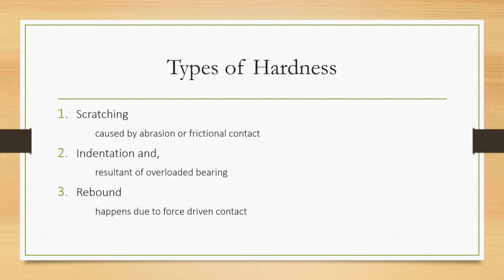Secondly, indentation. This variation is caused by compression loading. Lastly, rebound. Rebounding, as the name suggests, measures the feedback of a diamond-tipped hammer released in free fall onto a material.